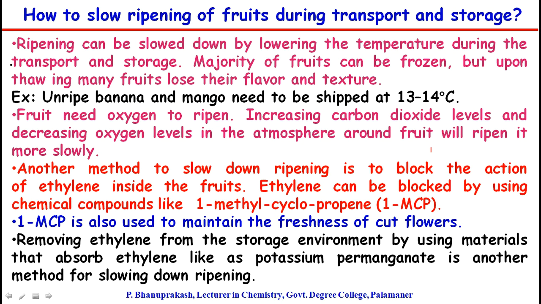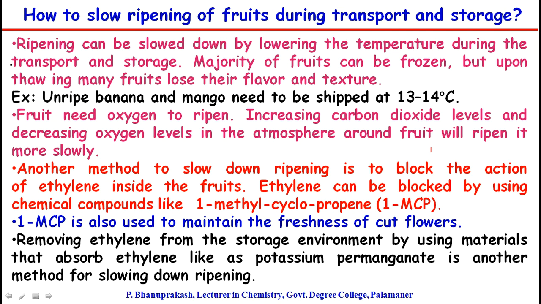How to slow down the ripening of fruits during transport and storage process? Ripening can be slowed down by lowering the temperature during the transport and storage. Majority of the fruits can be frozen, but on thawing, many fruits lose their flavor and texture. What is thawing? The process of frozen substances becoming soft due to warming up is known as thawing.